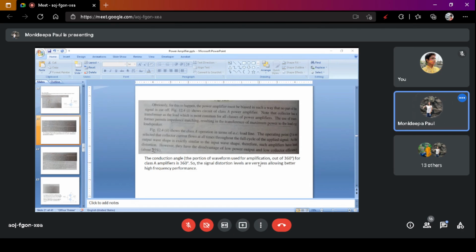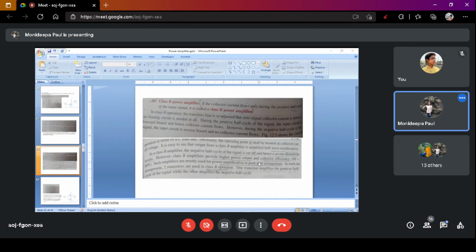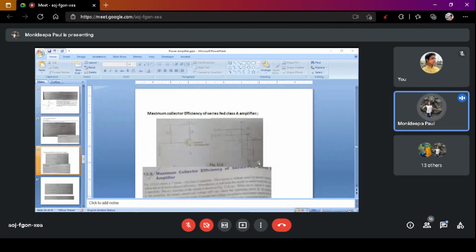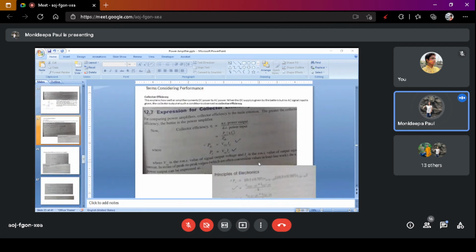Before I discuss class B and class C, what is the collector efficiency? Collector efficiency explains how well an amplifier converts DC power to AC power. When the DC supply is given by the battery, but no AC signal input is given, the collector output in such a condition is observed as the collector efficiency. That means collector efficiency is equal to AC power output divided by DC power input. There is no input signal.